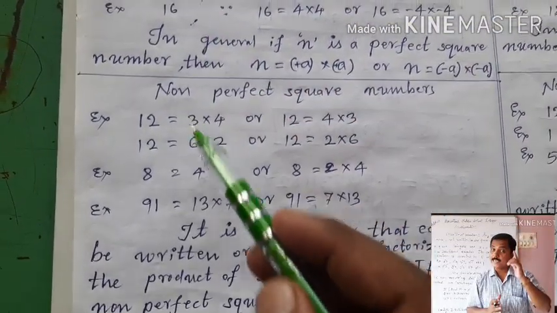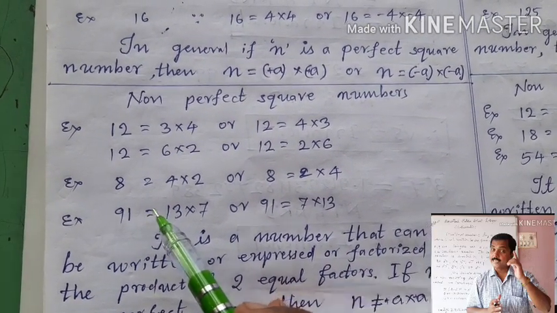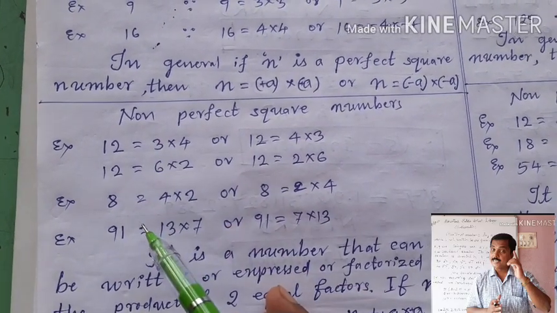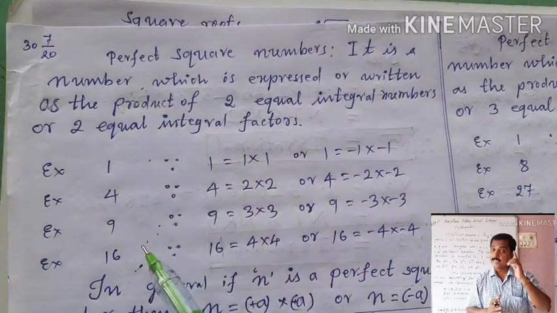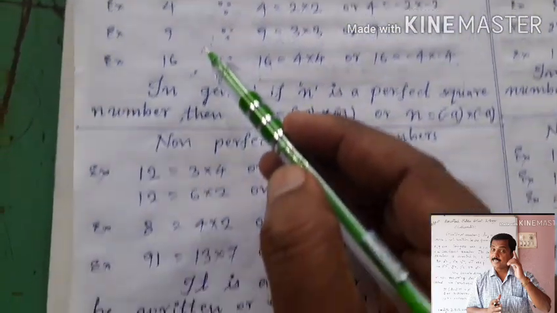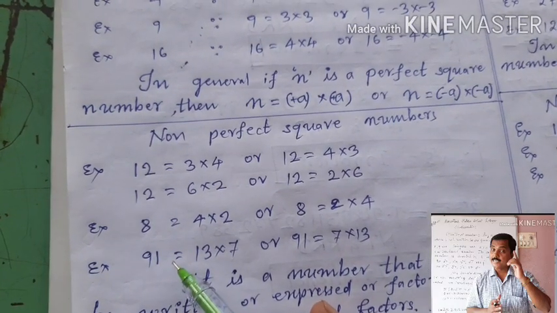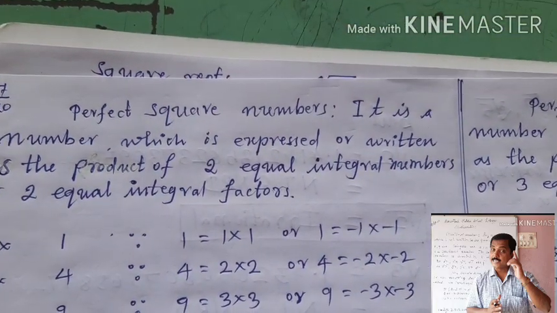But these numbers cannot be written as the product of two equal integral numbers or equal integral factors. That is why, children, these numbers are called perfect square numbers and these numbers are called non-perfect square numbers. Let us go to the definition.